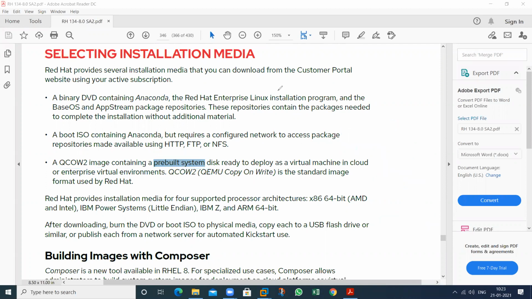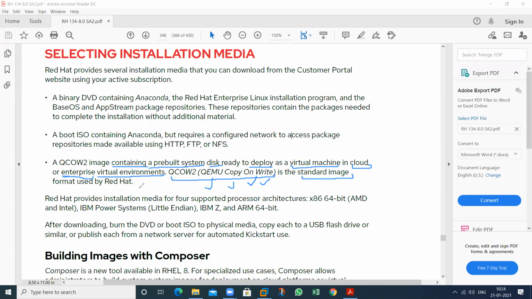See, read this particular line. What is this one? Pre-built system containing disk. It's a disk. Deploy as VMs in which particular environment? In cloud environments, or in enterprise, meaning private environments also. Virtual environments. This is the full form of this one. It's called QEMU, a hypervisor, copy on write. So these are the standard images.